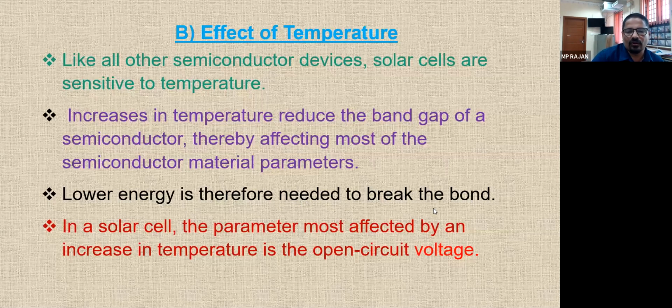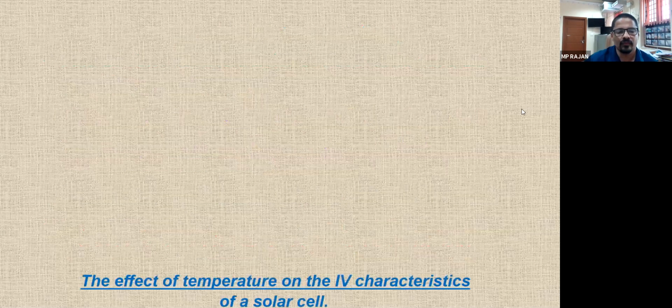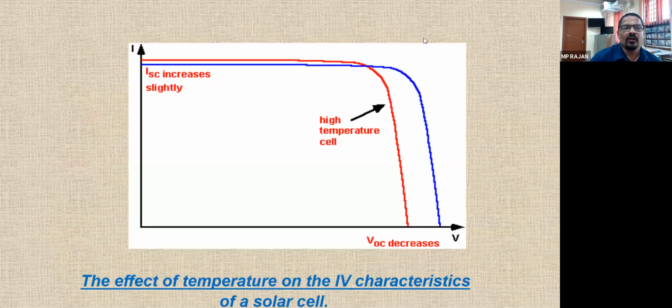Okay, so let us see the IV curve again. You can see two curves at two temperatures.